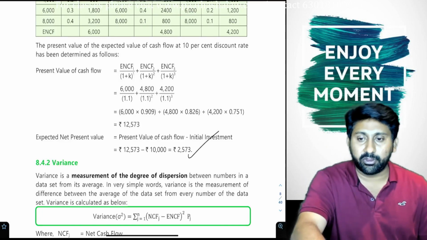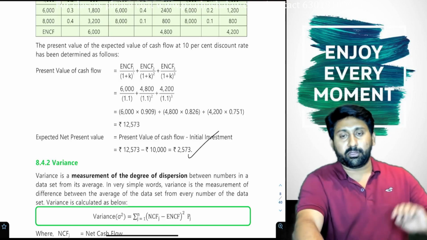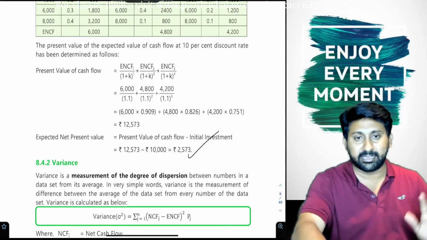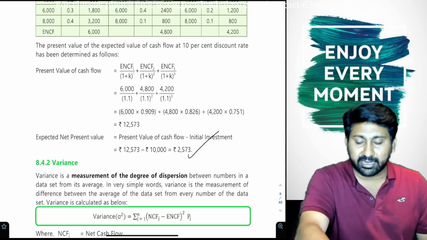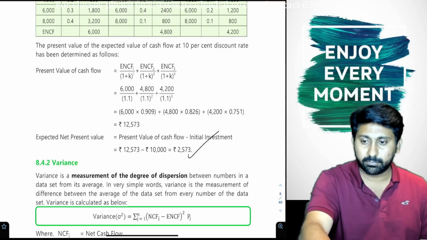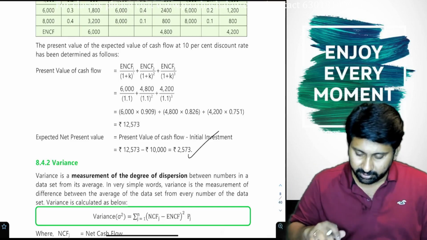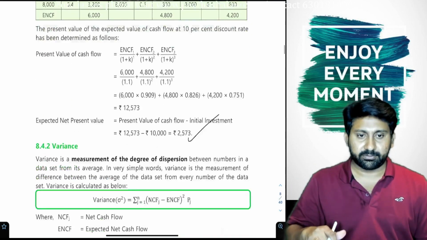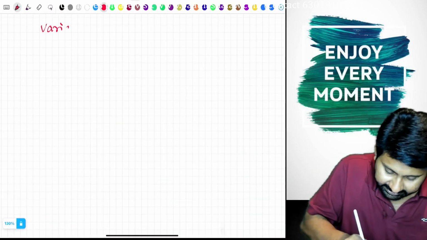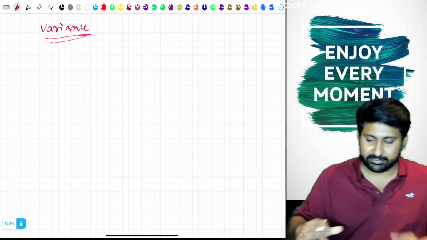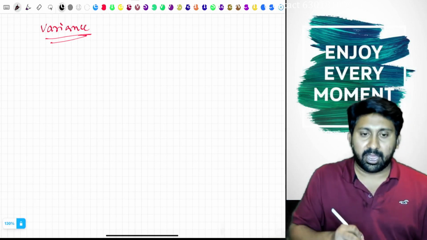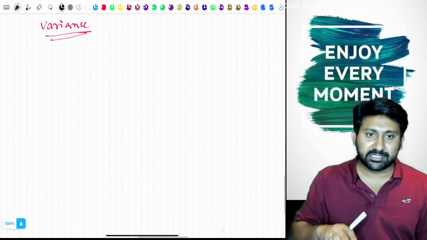I already said I don't waste most of the time. Mainly my focus will be on explaining the concept, doing a problem and going. In that way only I can complete the entire risk analysis in 1.5 hours without wasting the students' time. So, understood the concept, everyone? That's all. Next concept is variance analysis. First I will explain, after that we will solve problems in this regard.